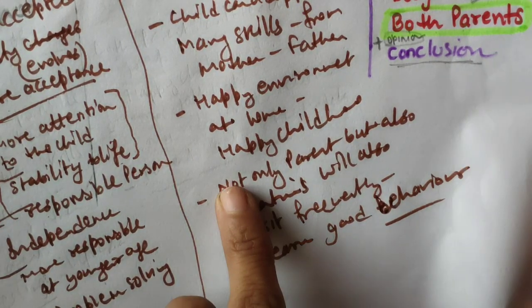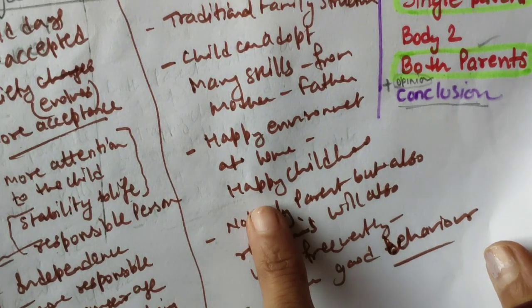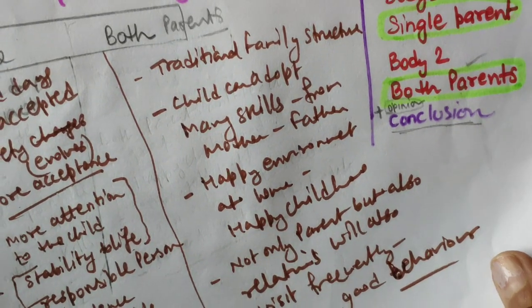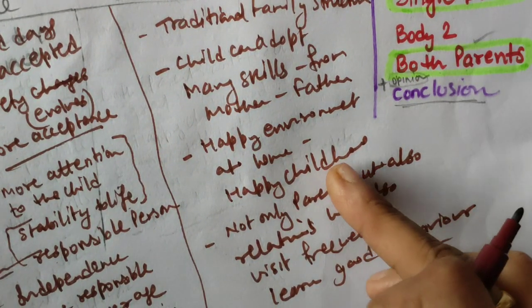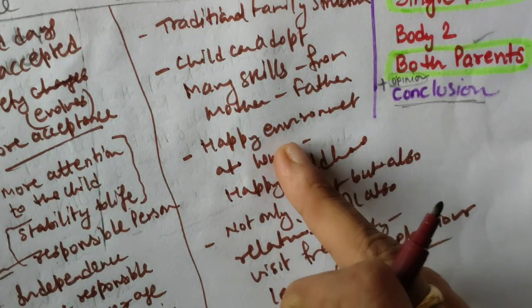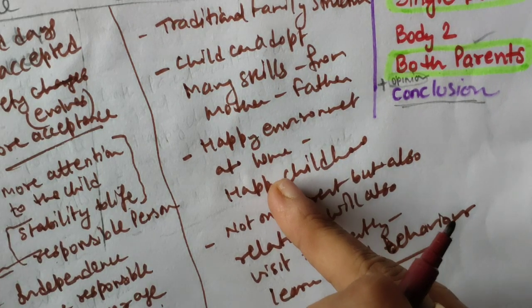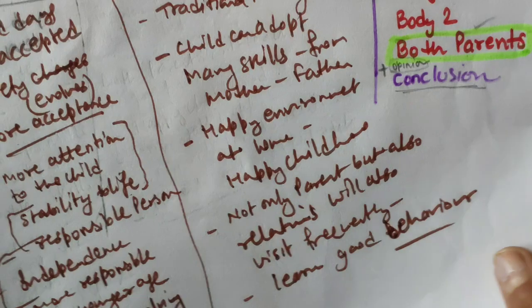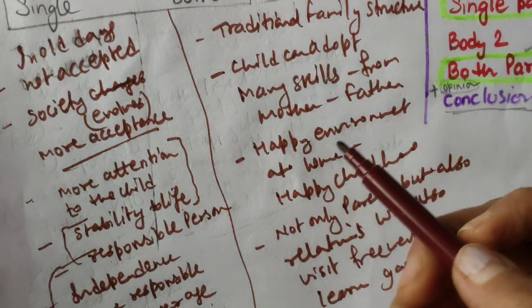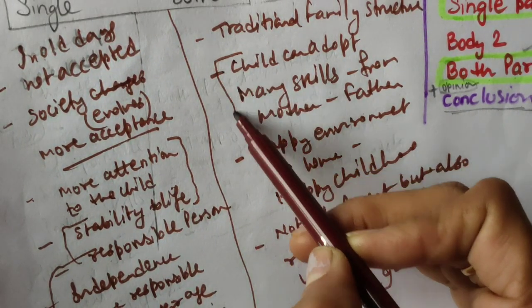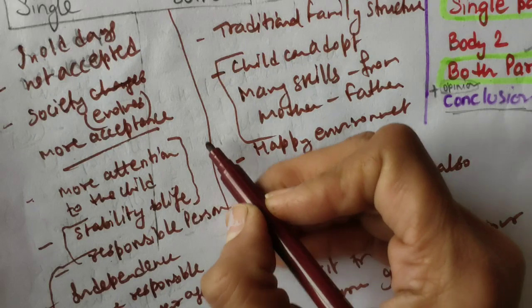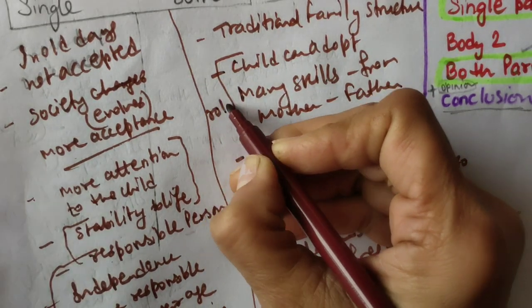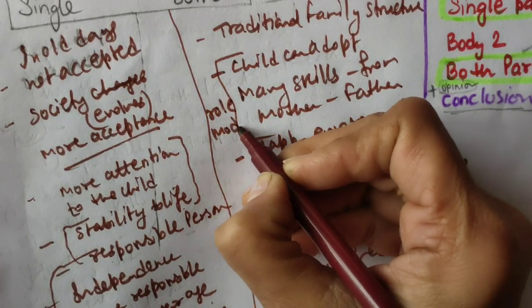And definitely a happy environment means whenever a child is having a birthday or any good moment from his school and all, both parents will give a warm environment, then it will be a happy childhood. So these things we can always give. And my points, definitely child can adopt many skills, so both parents will become role models.